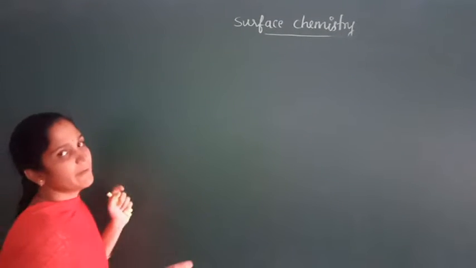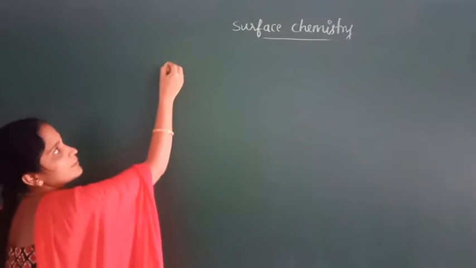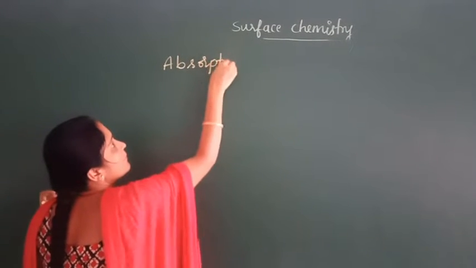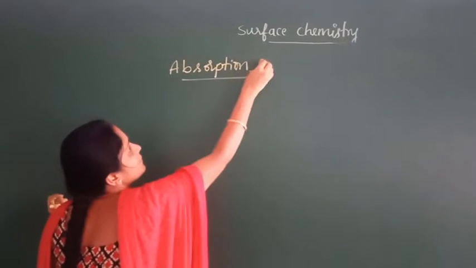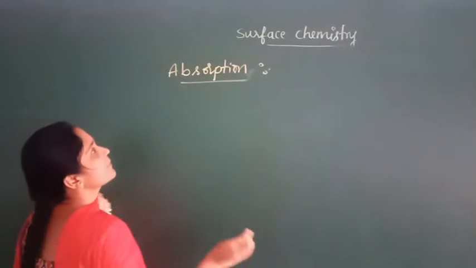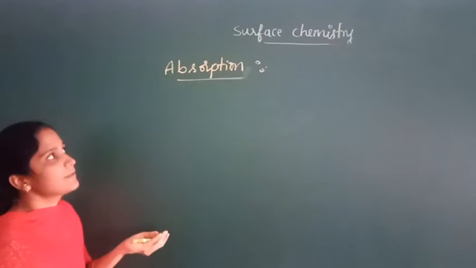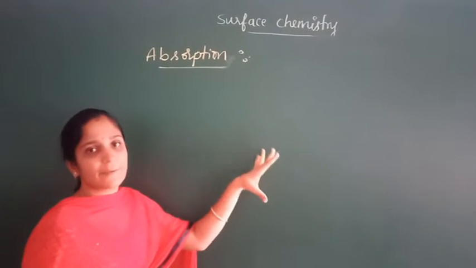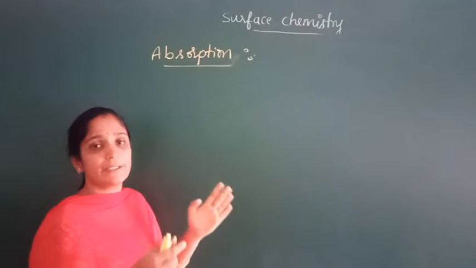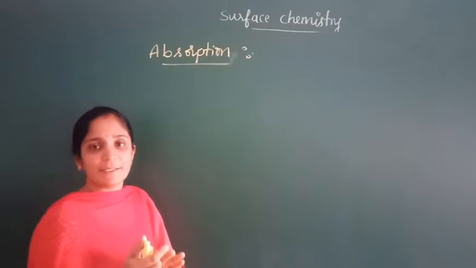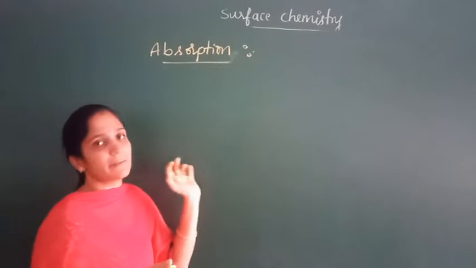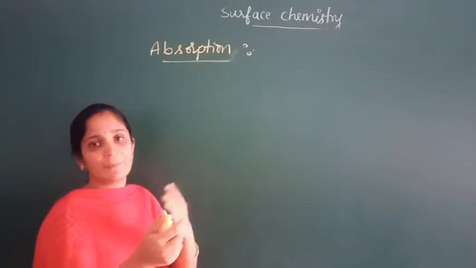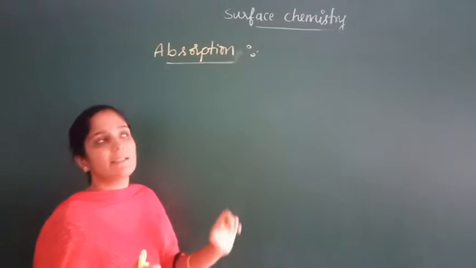Next, we will move on to the next concept, absorption. So, what is absorption? When a molecule of a substance distributes uniformly throughout the body of another substance, it is called absorption. It means accumulation of molecular species throughout the body of the material is called absorption.